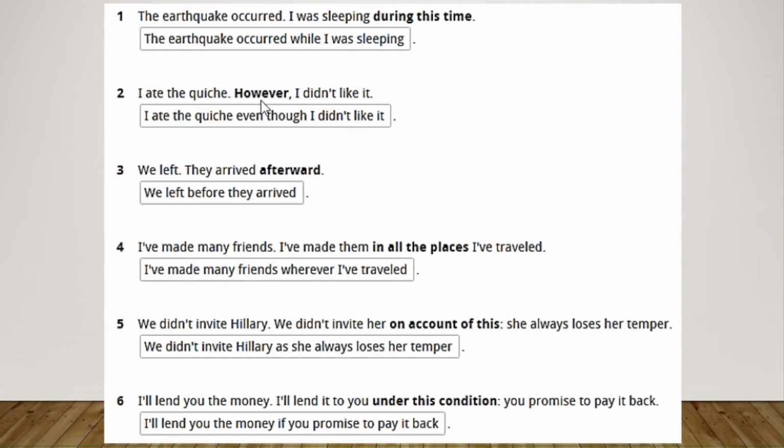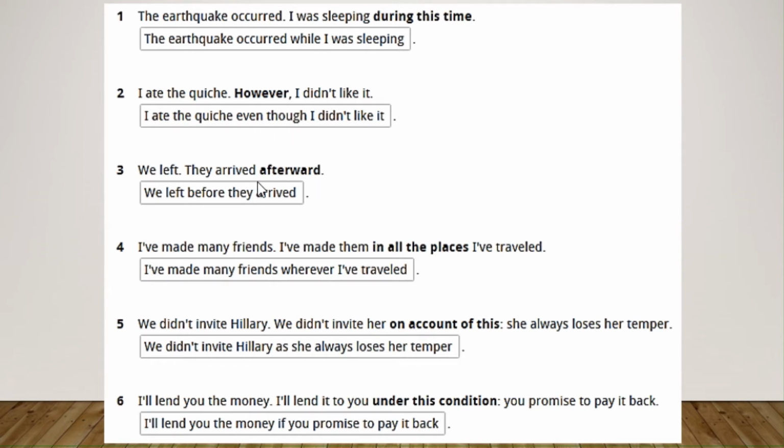Remember when we write our essays, if we want to contrast our second paragraph with the first one, we normally use however. So in subordinating conjunctions, to show this contrast, even though was your option. While could be, but if you already use it here, it's not an option.